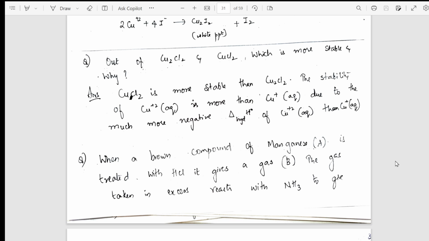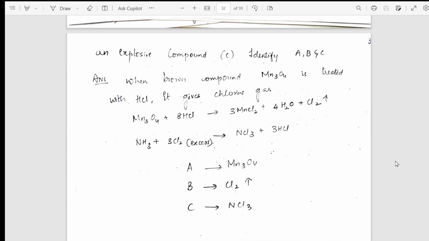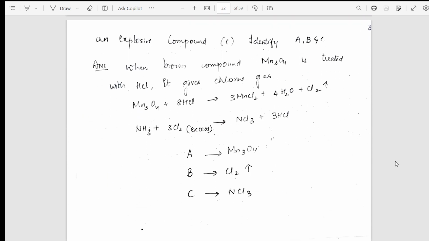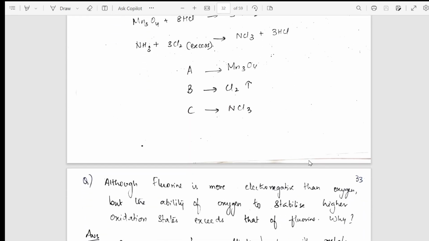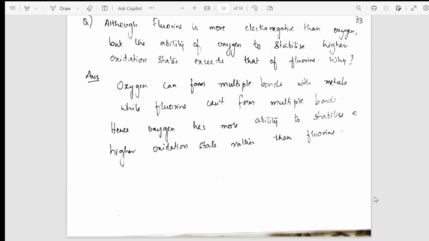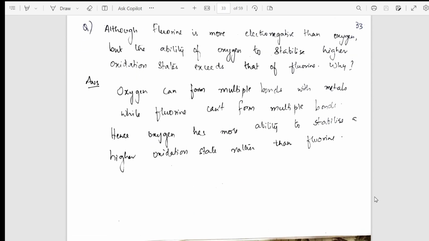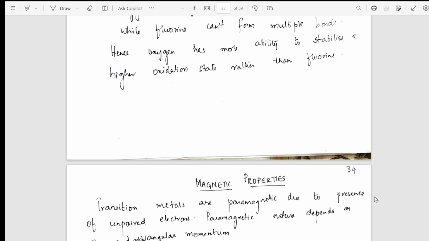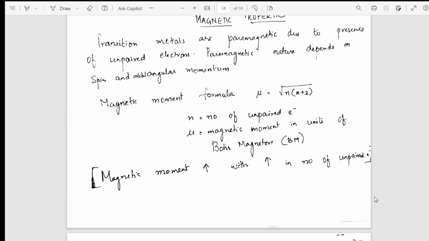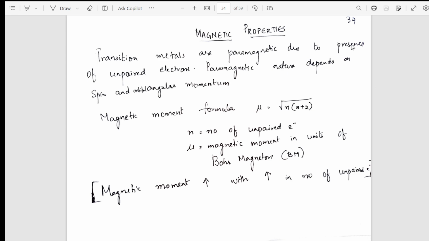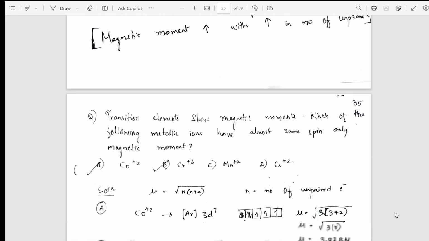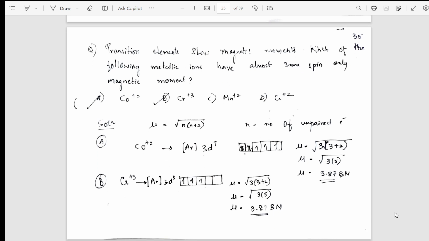So please study this. From there, I have taken one identification question of A, B, C. Go through this question. This is marked important for the board exams. From there, I have further taken questions with the halides also. From the halides, proceeding, I have gone into the concept of magnetic property. What is the concept of magnetic property and what actually are the varieties of questions asked in magnetic property, I have concluded here.